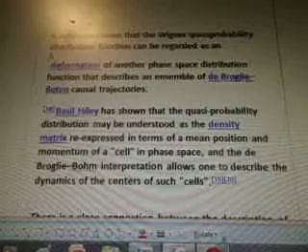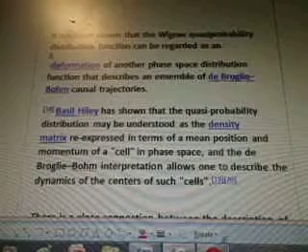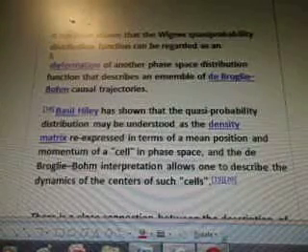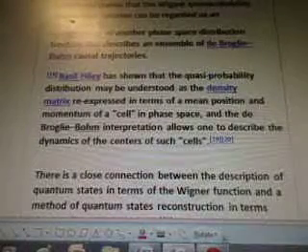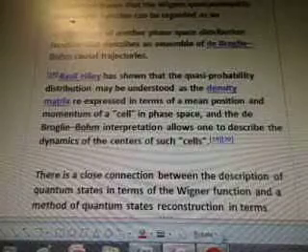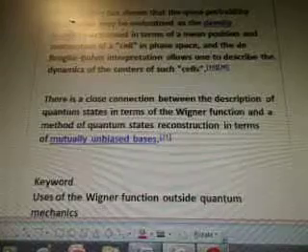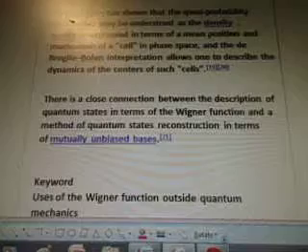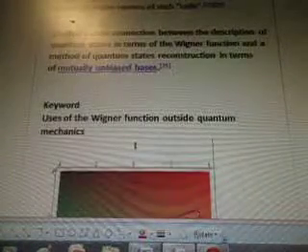Basil Hiley has shown that the quasi-probability distribution may be understood as a density matrix re-expressed in terms of a mean position and momentum of a cell in phase space, and the de Broglie-Bohm interpretation allows one to describe the dynamics of the centers of such cells. There is a close connection between the description of quantum states in terms of the Wigner function and a method of quantum state reconstruction in terms of mutually unbiased bases. Keyword: uses of the Wigner function outside quantum mechanics.